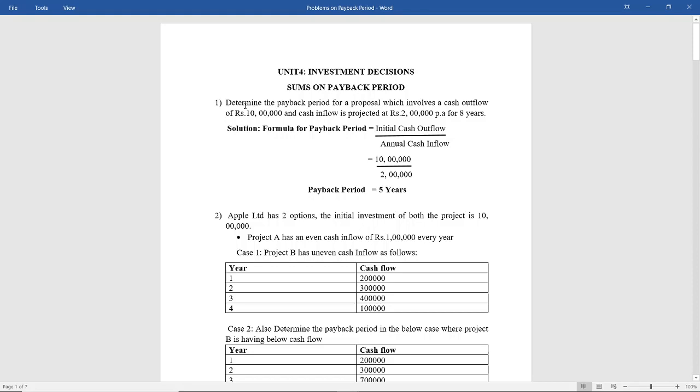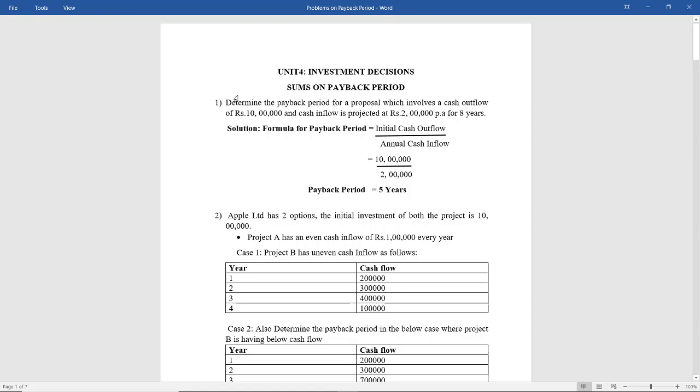Determine the payback period. First of all, everyone knows what payback period is. Payback period is the period, in number of years, which tells us how many years are required to get back the amount that we have invested. So determine the payback period for a proposal which involves a cash outflow of rupees 10 lakhs and a cash inflow projected at rupees 2 lakh per annum for 8 years.